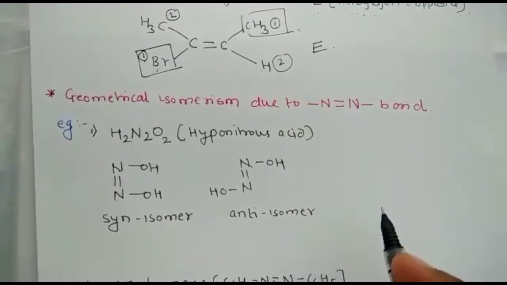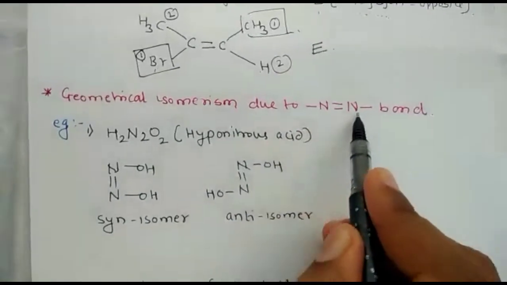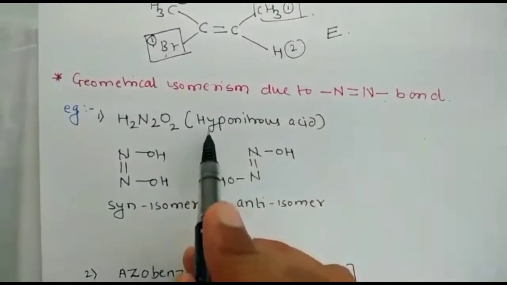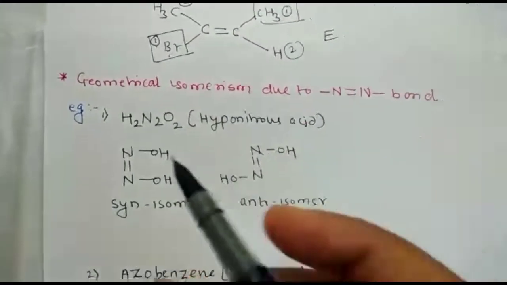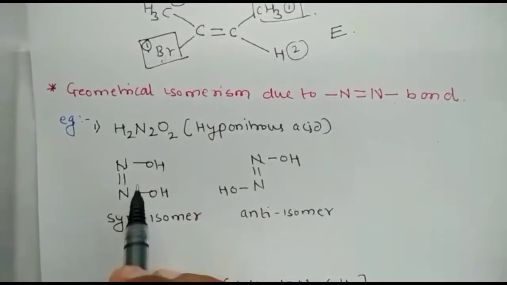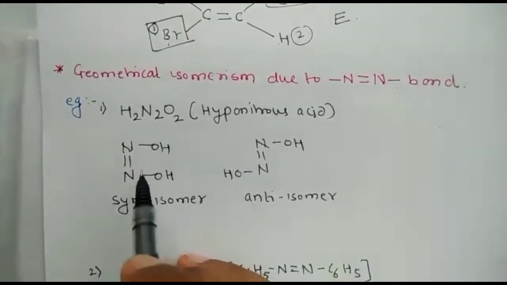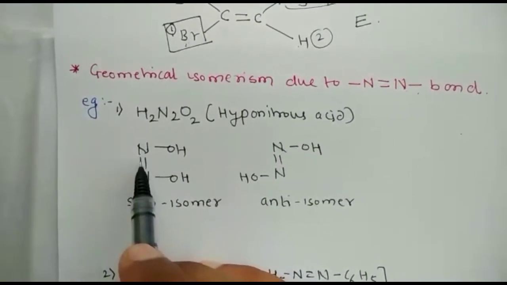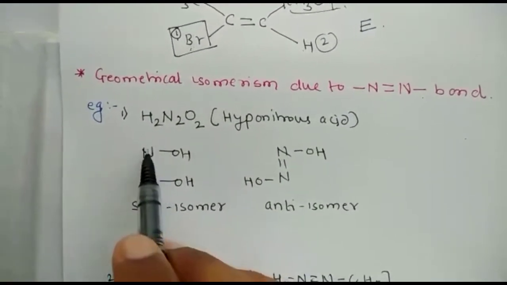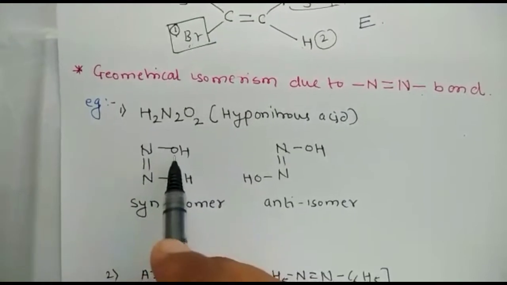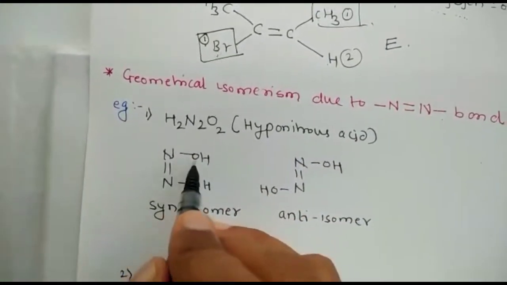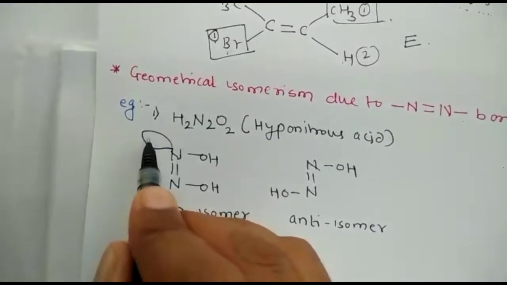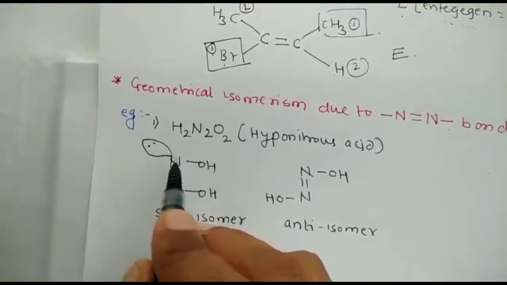And the last topic is geometric isomerism due to the N double bond N. We will take the examples directly. This is hyponitrous acid. For geometric isomerism, there are some conditions. One condition is there should be at least a double bond between the atoms. After that, two different atoms or groups of atoms should be attached. See here, one is an OH group, and another is a lone pair of electrons, which are also different atoms or groups of atoms.